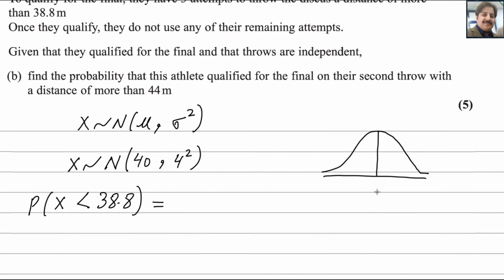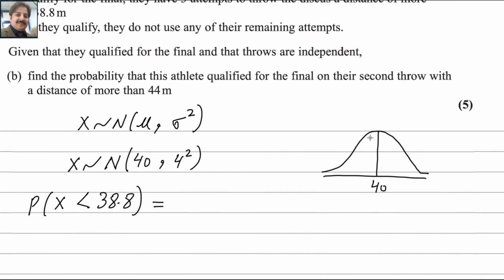The mean is given in the middle, that is 40. You know that 38.8 meter will be on the left side of this, somewhere here. You need to prove this area is equal to 0.3821, but you have to convert this into the standardized normal distribution.